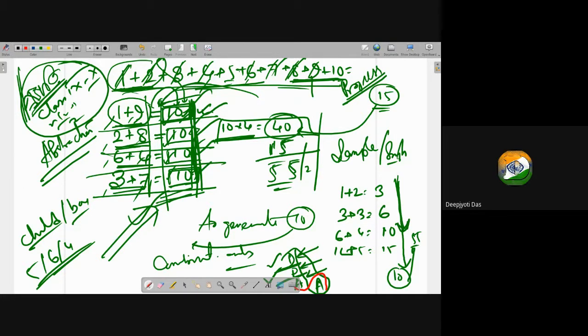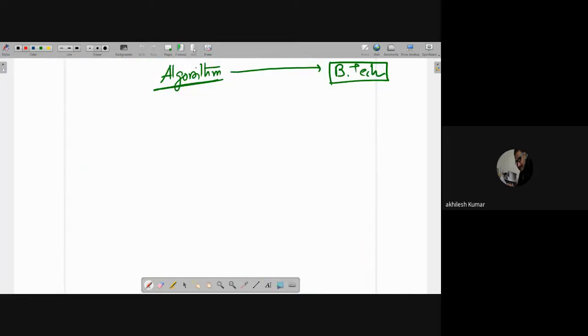Okay, abstraction. Sir, abstraction includes all these things, no? No, abstraction is that you have to focus on your main problem. While focusing on the main problem, to get the solution, you find some common properties or common features which help me to make this type of pattern.